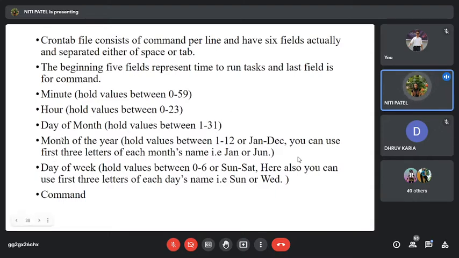Then next we specify in which month you want to do that. We have 12 months. You can either use the numbers from 1 to 12 or you can specify the first 3 letters, like JAN for January, FEB for February, MAR for March, APR for April, and so on till December. So when I say 1, 1, 1, 1, what will happen? It will start in which month? January. It will start on which day of the month? 1st January.